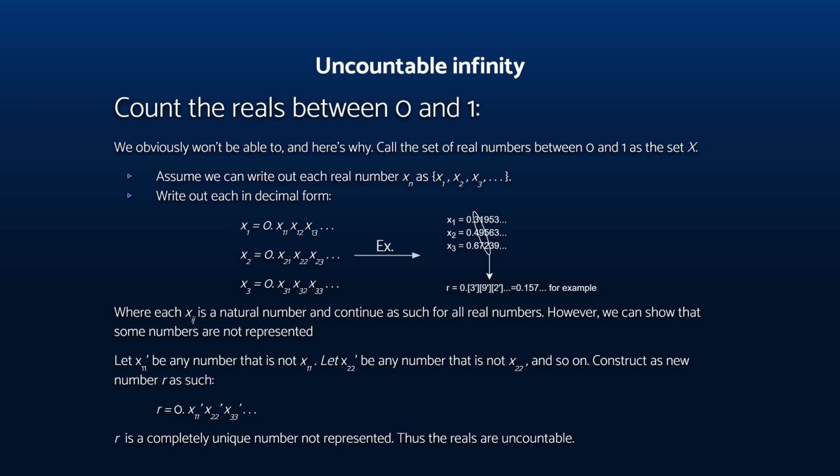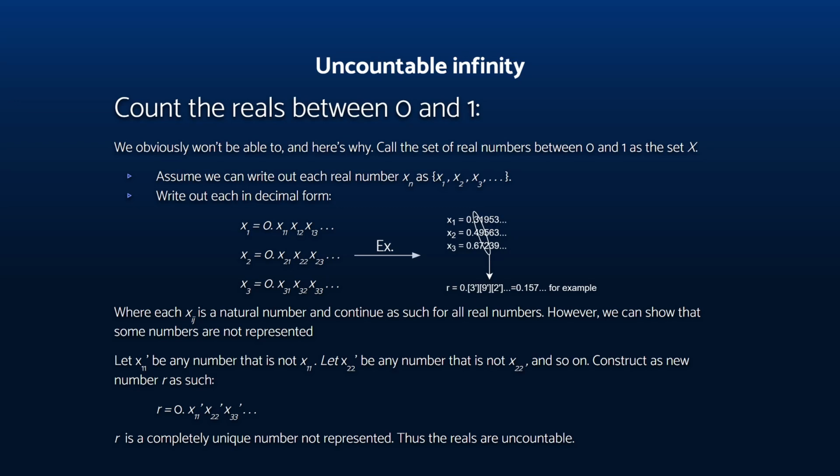If we select all those diagonal elements and assign them to a new number, here we call it r, what we were looking at down the diagonal was 3 as the first decimal of x sub 1, 9 as the second decimal of x sub 2. So let's say we have r equal to 0.3' 9' 2', where the prime of a diagonal element is just any number that is not that diagonal element.